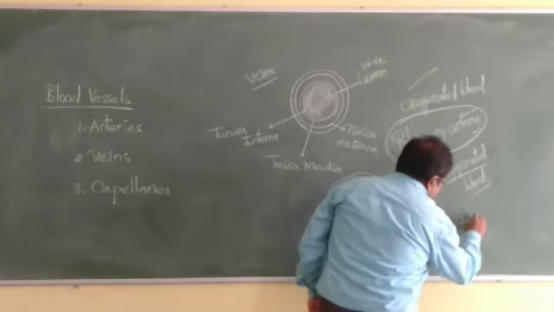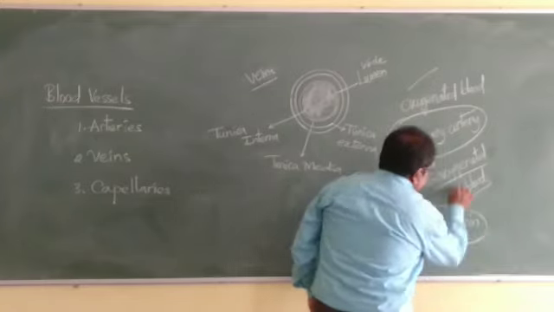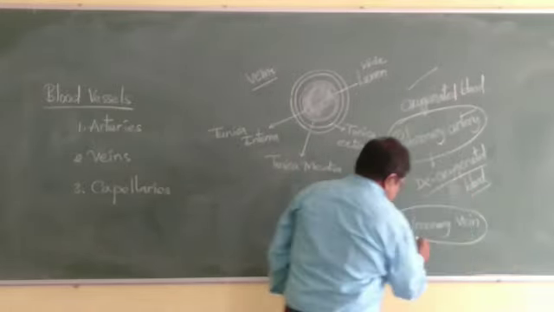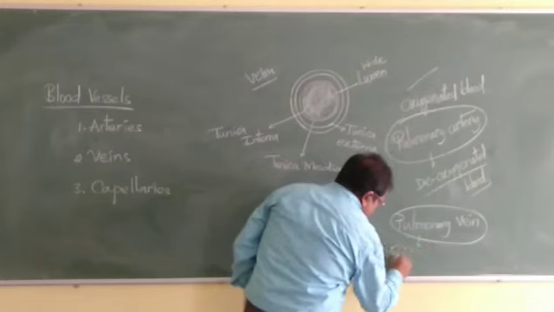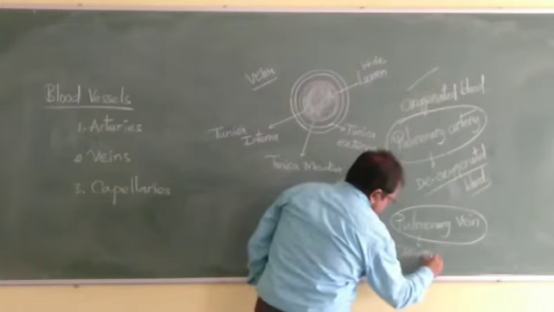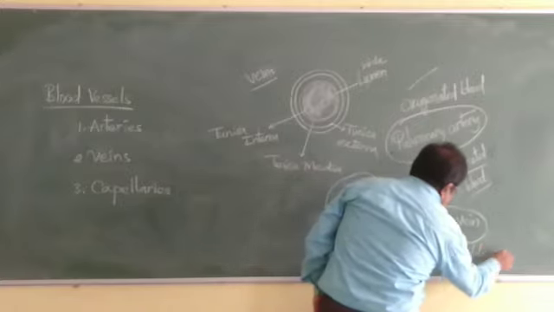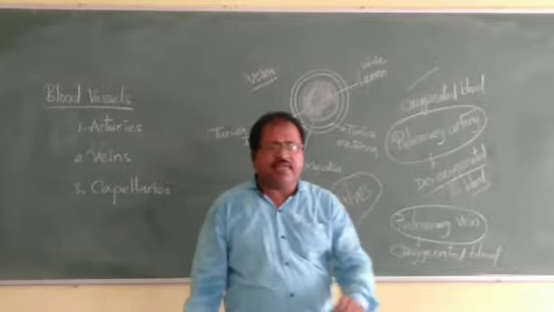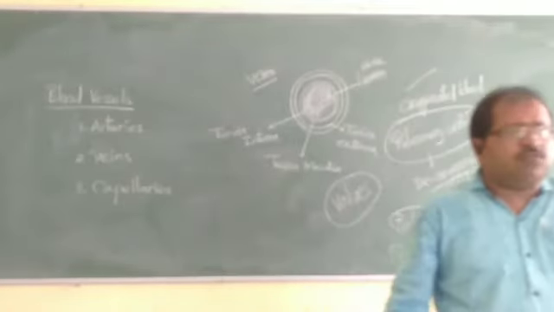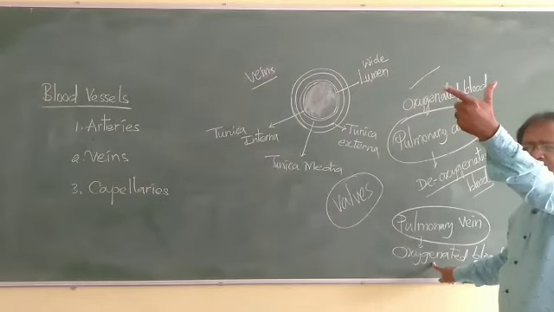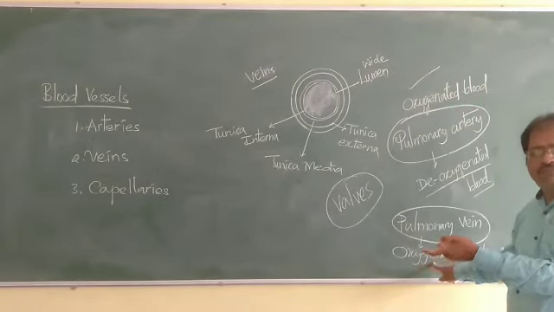Except the pulmonary vein, it carries the oxygenated blood. All the veins carry the deoxygenated blood from all the body parts to the heart. They bring the blood, except the pulmonary vein. The pulmonary vein carries the oxygenated blood from the lungs, and it brings it to the left auricle of the heart.